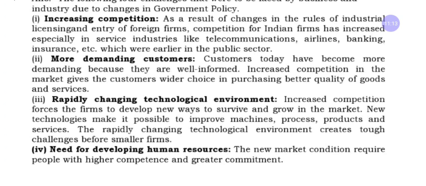Next, fourth point, need for developing human resources. The new market conditions require people with higher competence and greater commitment. In olden days, workers were willing to give more interest, but at present employees are not much committed, because even for 100 rupees extra they jump to another firm or another business.